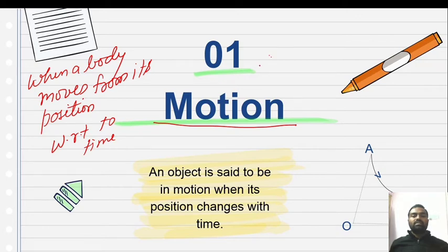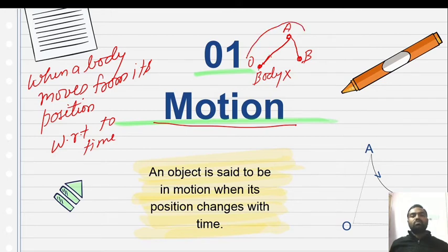Suppose these are three positions: O, A, B. Suppose one body X is at position O. When body X moves from O to position A, there is a position change of the body, and then body X moves from position A to B. There is a change over a time interval.